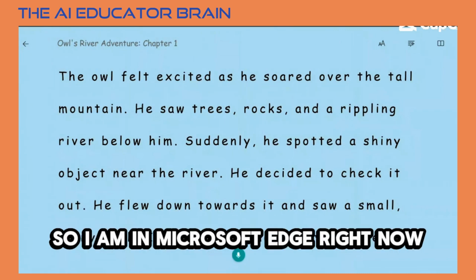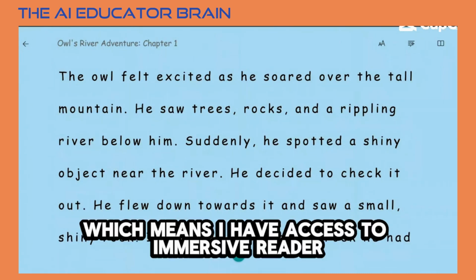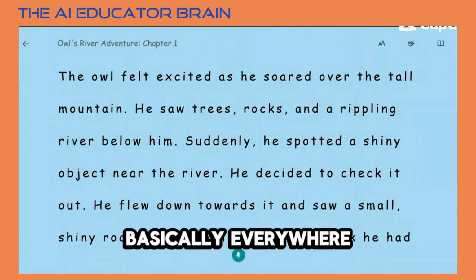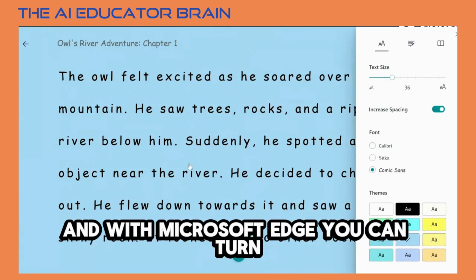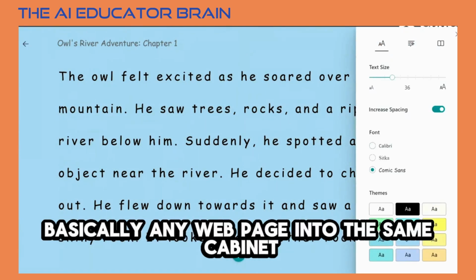So I'm in Microsoft Edge right now, which means I have access to Immersive Reader basically everywhere. Immersive Reader is what this looks like, and with Microsoft Edge, you can turn basically any web page into this same canvas.